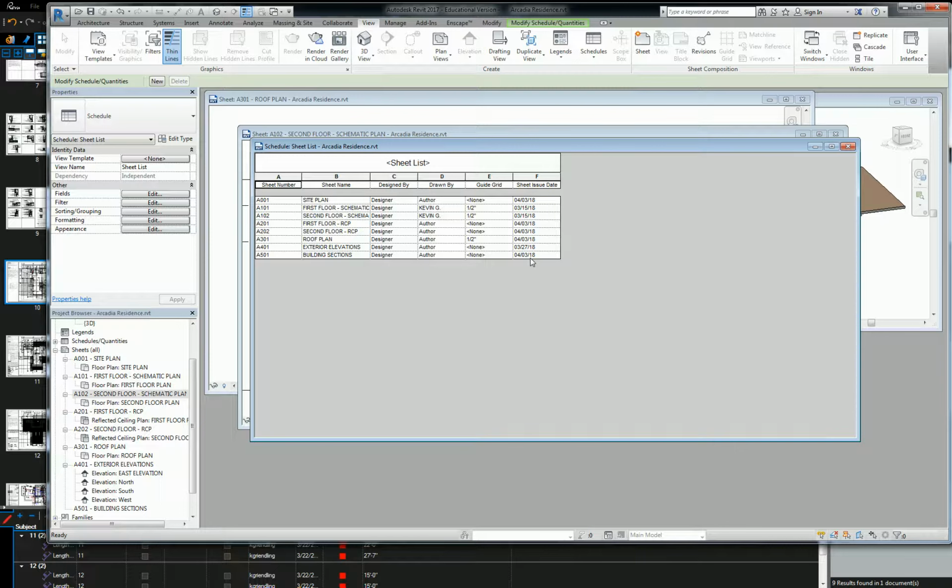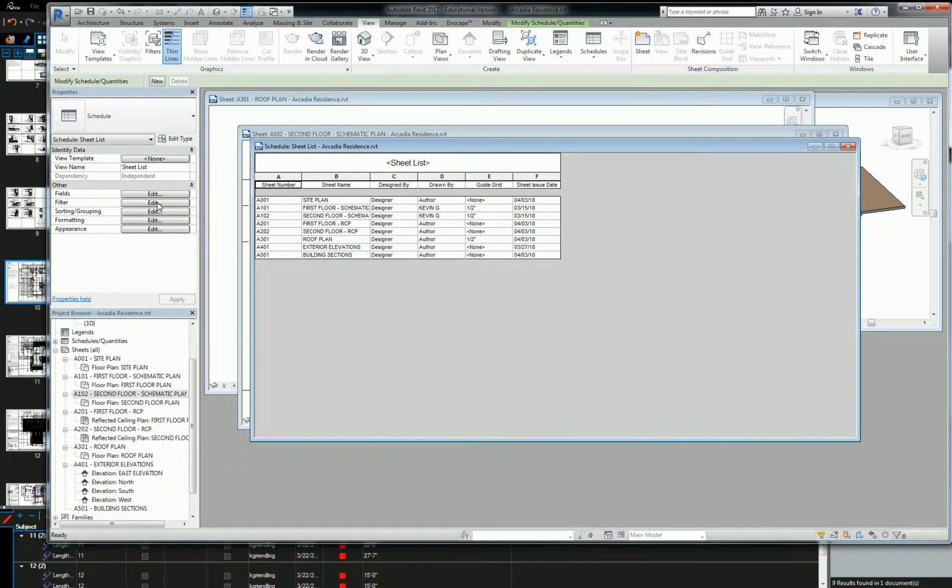The way I'm going to show this to you is starting off with how to collapse information. So right now, every single sheet has a separate number. There are no duplicate numbers of any sheet, so every single item is shown here in this list. If I switch to, say, let's organize it by drawn by, because I have two sheets that are drawn by Kevin G, and the rest of my sheets are drawn by author. So I can organize by that column and only show those two figures. And then you'll see what the result is.